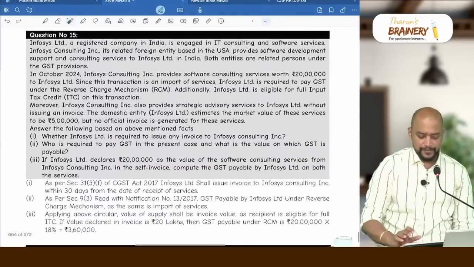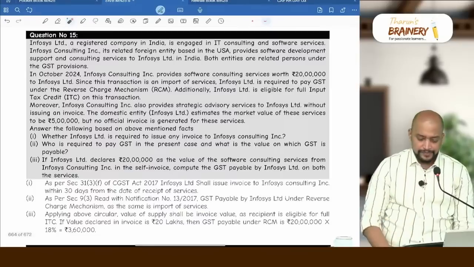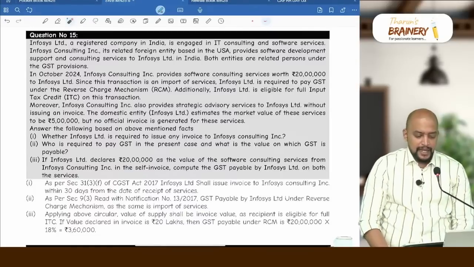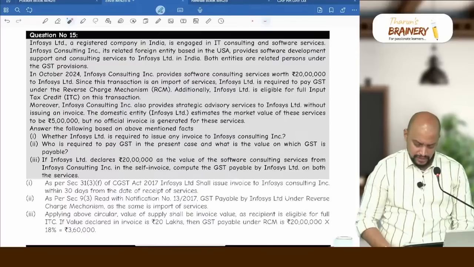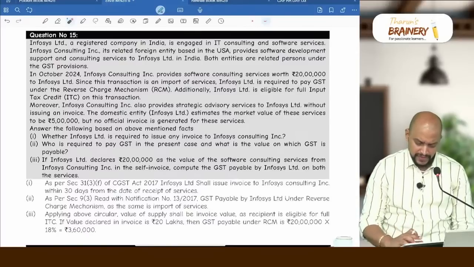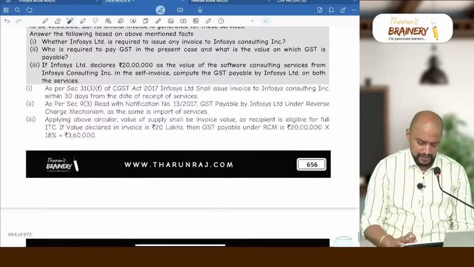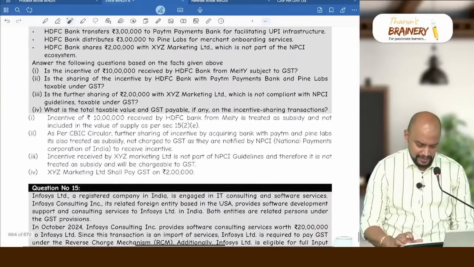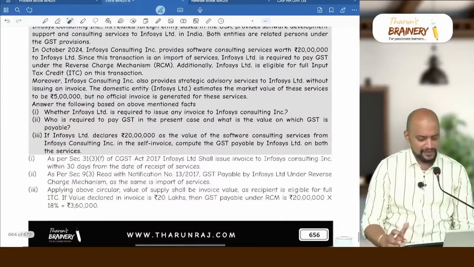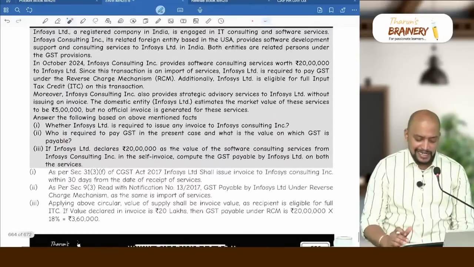Question number 15. Infosys Limited. This we discussed yesterday. I think in this I told you when they can take ITC.